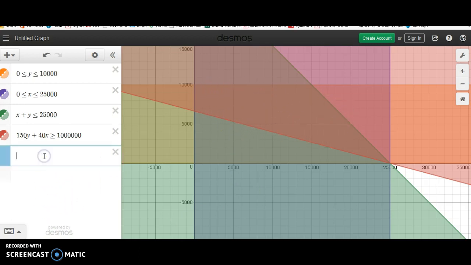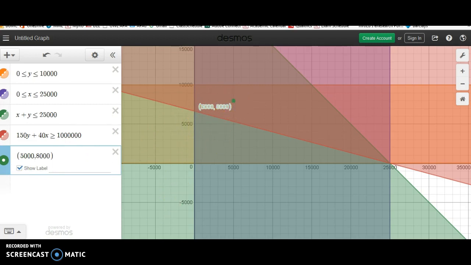So I can actually use ordered pairs here. I know that anything in that region will work, so I know if I'm at 5,000, say I put like 1,000 in, I can see, oh, that's not high enough. I got to get farther up. So maybe I go up to 8,000. And now I can see that that point, I'm going to show the label, is right here. It exists inside that region.